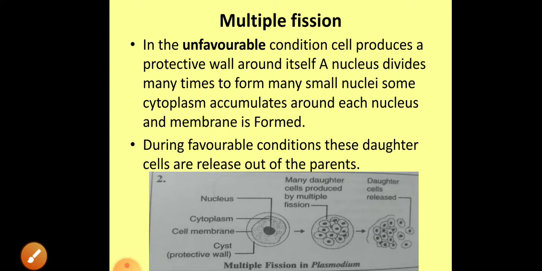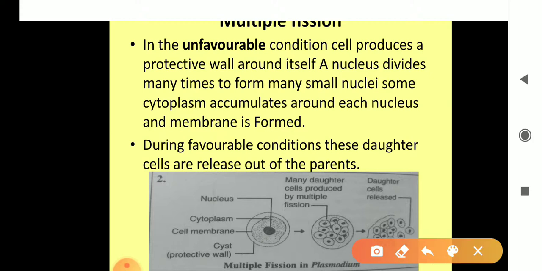Now see next. Next is multiple fission. In multiple fission, the organism divides or splits into a number of new individuals. It is commonly seen in the malarial parasite called Plasmodium. The example is Plasmodium. It is given here. You can see in the diagram. It is the malarial parasite Plasmodium.